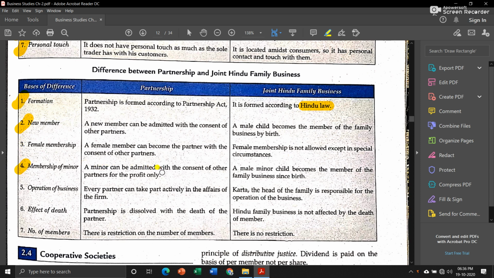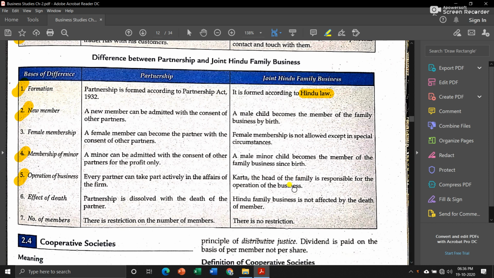With the consent of all the partners, a minor can become a partner in a partnership firm, but for profit motive only. But in joint Hindu family business, a male minor child automatically becomes a member of the business as soon as he is born. Then operation of business. Every partner can take part actively in the affairs of the firm, because every partner has an equal right in taking major decisions of the firm. But in case of joint Hindu family business, only the Karta, the head of the family, takes all the major decisions of the business.